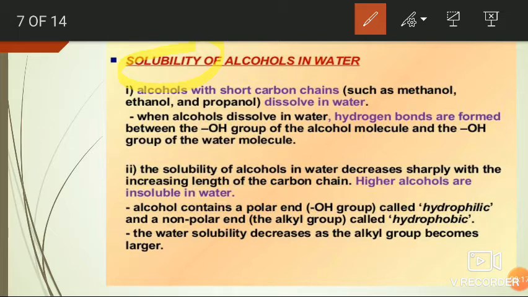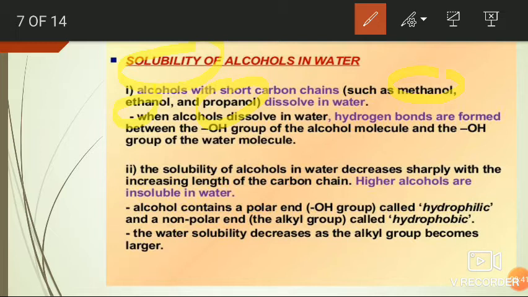For example, methanol, ethanol, propanol are completely soluble in water. That is, 100% solubility is observed in water for methanol, ethanol, propanol. These are the lower alcohols.